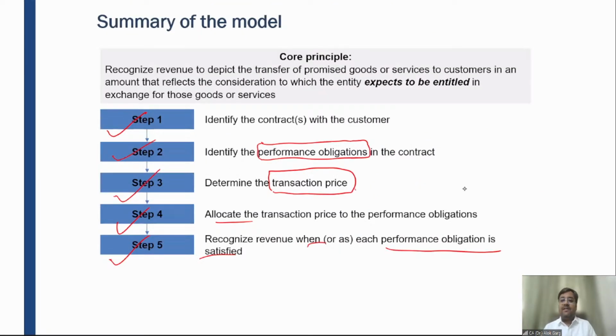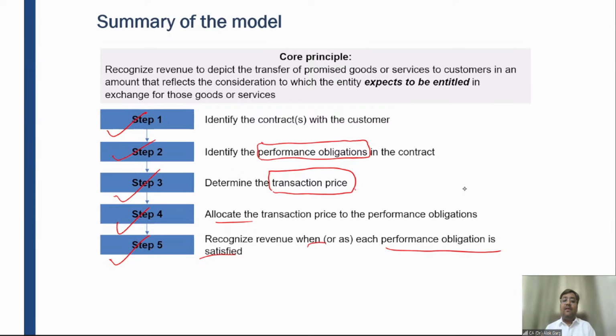Then the next step we have discussed, and you must remember that helicopter view example of the air conditioner, stabilizer, installation service and maintenance service. We discussed that you need to identify the performance obligations in the contract. Whenever I say in the contract, please understand we are talking more about the transaction. In my example of Maggie, the performance obligation from the shopkeeper's standpoint was to hand over the Maggie to the customer.